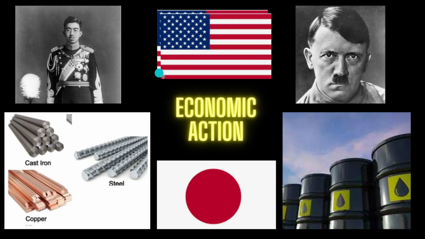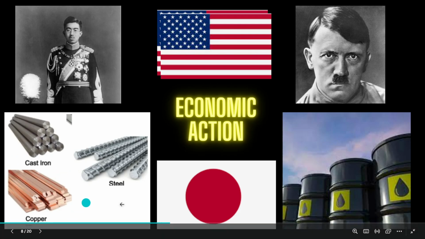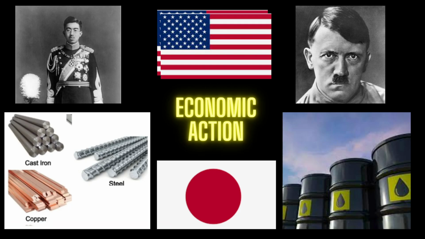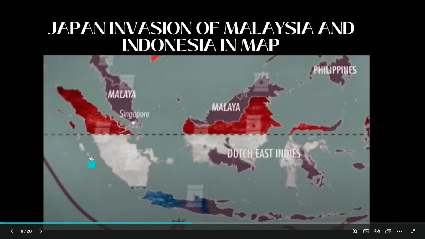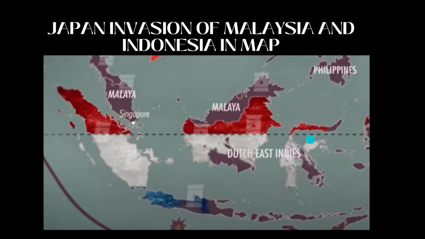So, US decided to take some economic action against Japan. First, they stopped their export of cast iron, copper, and steel, which were important resources at that time. So, to cover up this problem, the emperor decided to invade Singapore and Malaysia. Malaysia was under British colony and Indonesia was under Dutch colony. It was the Dutch East Indies at that time.